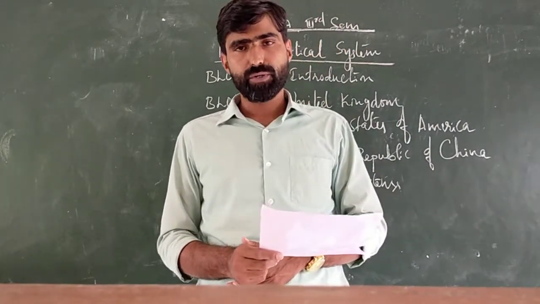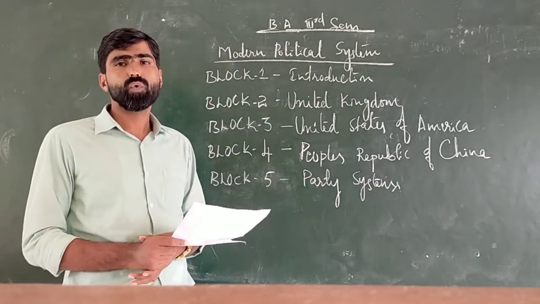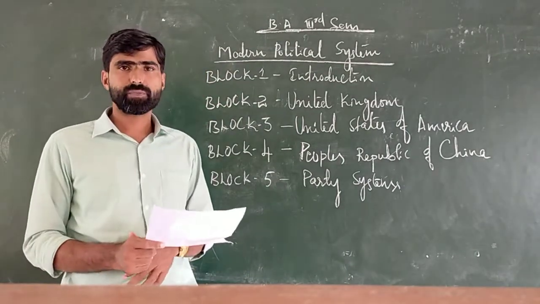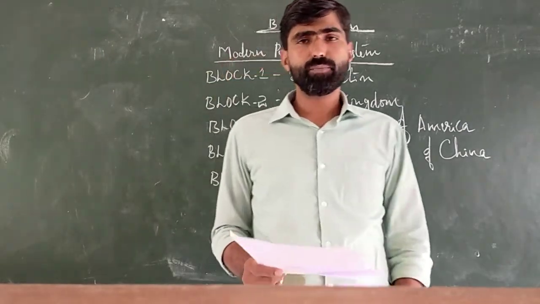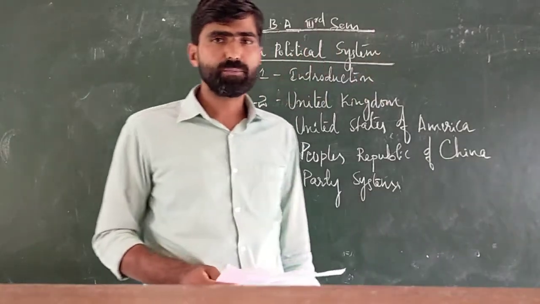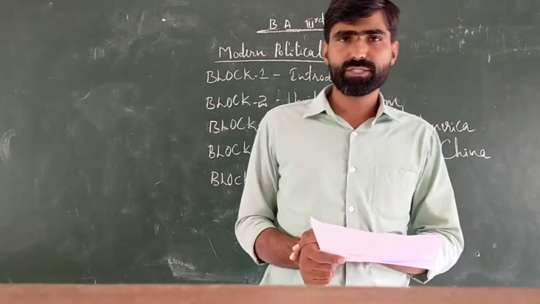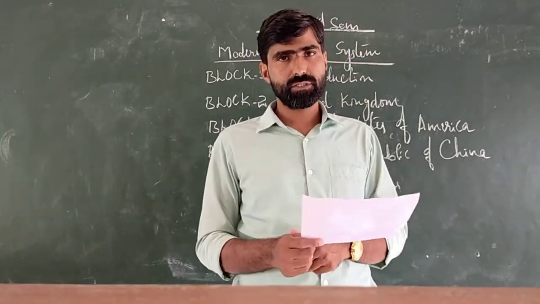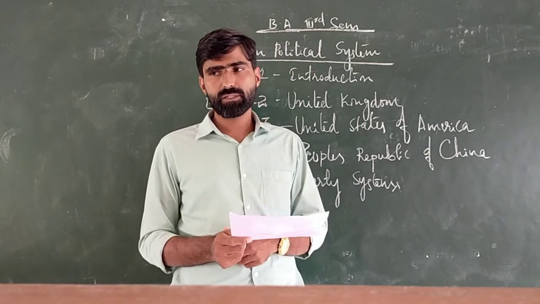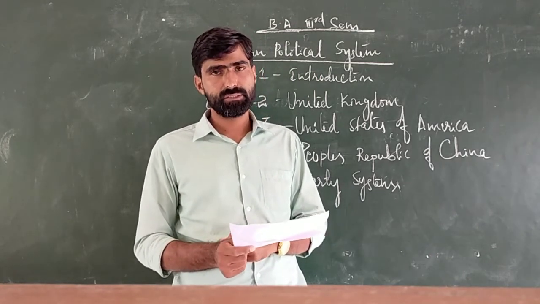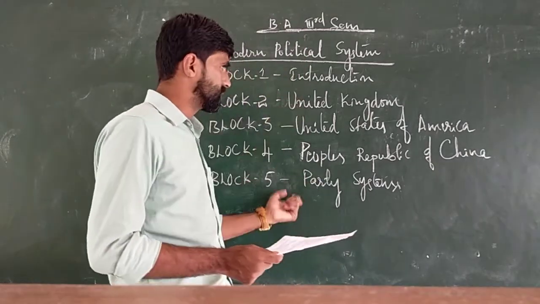So this is political science class. In this class, I will give an overview of the whole syllabus of political science. This time we are going to discuss the modern political system. Under the modern political system, there are 5 blocks, especially which help us to know the different constitutions in the world. Particularly, 3 constitutions are mentioned, which we are discussing in the whole syllabus.